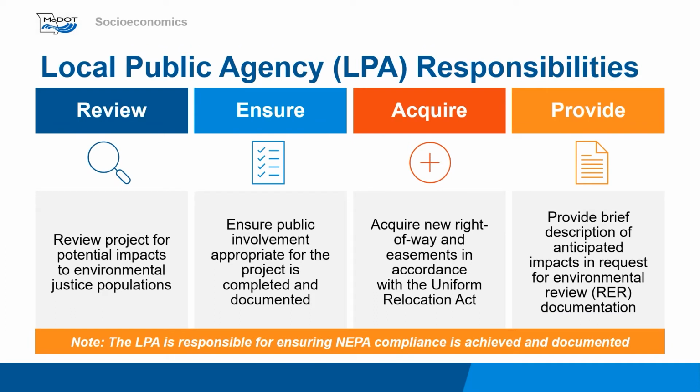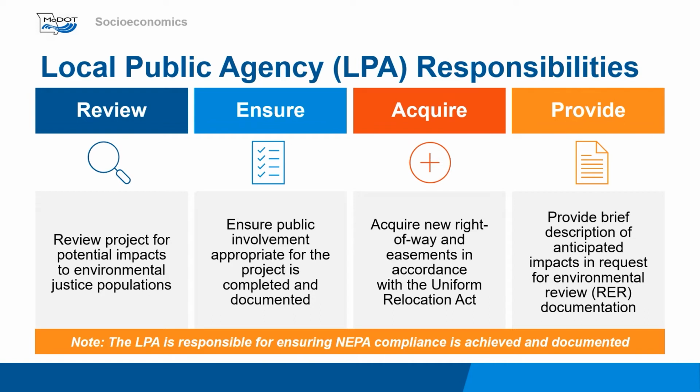As part of the RER process, the LPA must assess any impacts to environmental justice, or EJ, populations, complete public involvement, follow federal regulations, and describe any known issues in the RER. The LPA should review potential impacts to environmental justice populations associated with this project and provide a brief description of any potential impacts in the RER. The EPA's EJ Screen tool, discussed on the next slide, can be used by the LPA to help identify any minority, low-income, or linguistically isolated populations near the project.